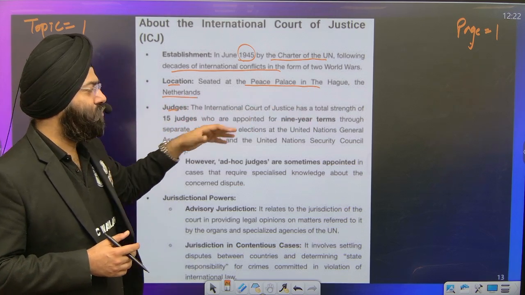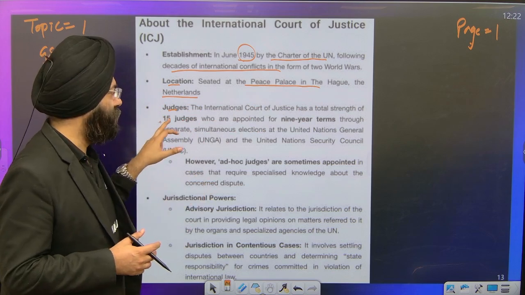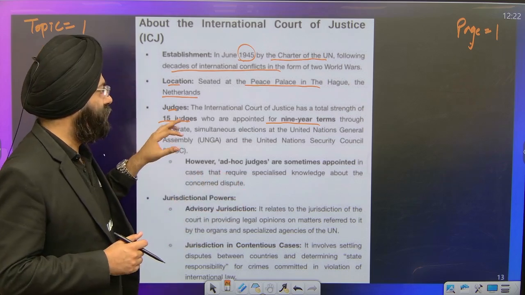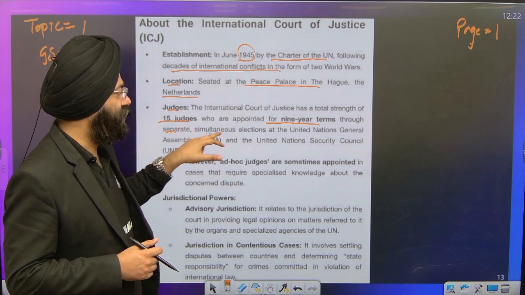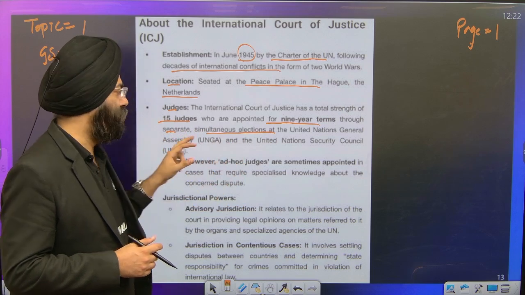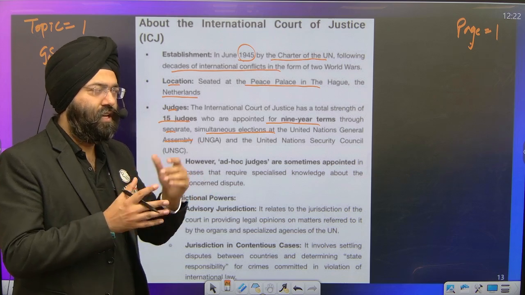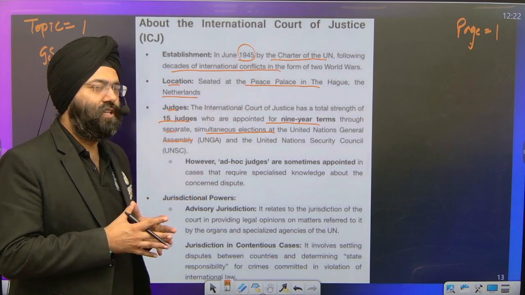Judges. The International Court of Justice has a total strength of 15 judges who are appointed for a period of 9 years. They are elected through separate and simultaneous elections held at the United Nations General Assembly and United Nations Security Council. So that means approval from both of them is required for a judge to be appointed to the International Court of Justice.